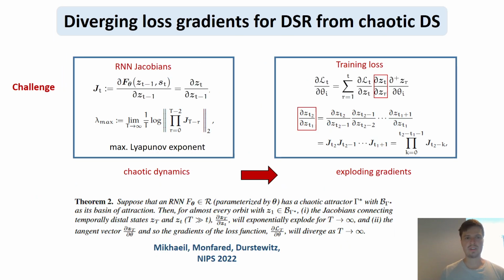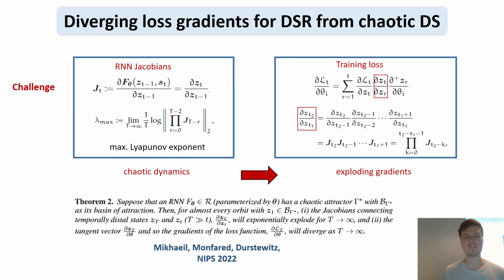Another challenge for DSR from empirical systems and for chaotic dynamical systems in general is that chaotic dynamics lead to exploding gradients, because the product of Jacobians that occurs when computing the maximum Lyapunov exponent of an RNN also occurs in the training loss with backpropagation through time-based training methods.